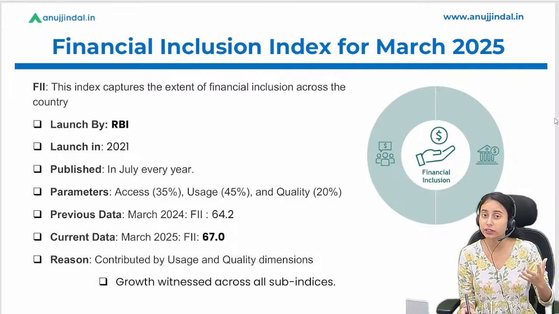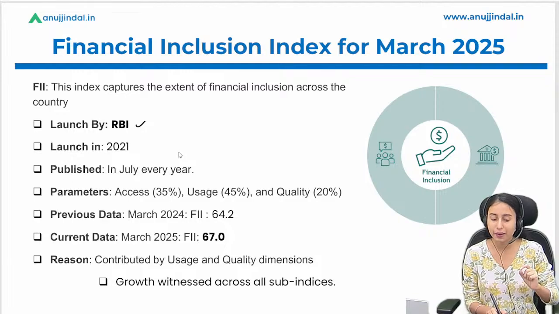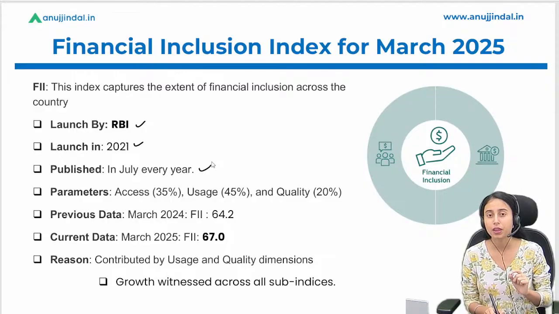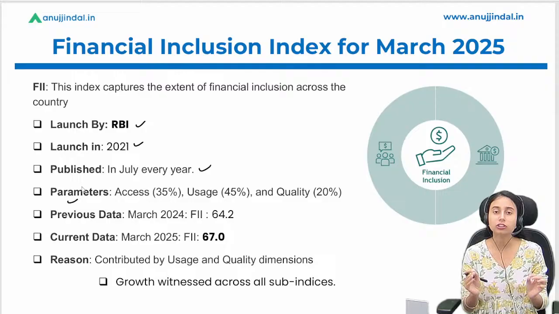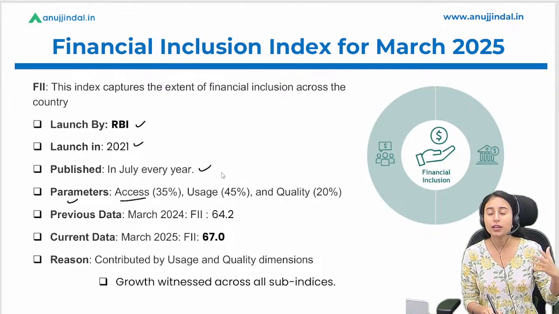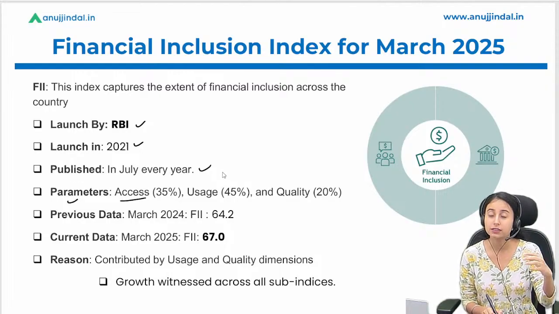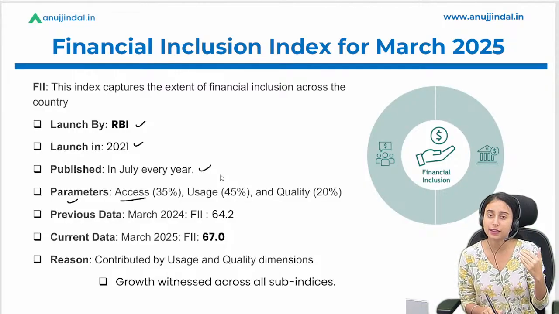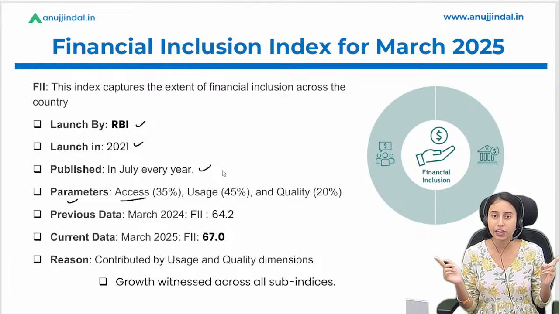Let's just remember a few more things about the basic Financial Inclusion Index, right? First, it is being launched by the RBI, first launched in 2021. It is released every July of every year, right? There are three broad parameters based on which this financial inclusion index is determined. Okay, first is access. That means how easy it is for a person or an individual or a businessman to access such kind of services, meaning financial products and financial services. Are they accessible easily? Do I have a good amount of bank branches or ATMs around myself?